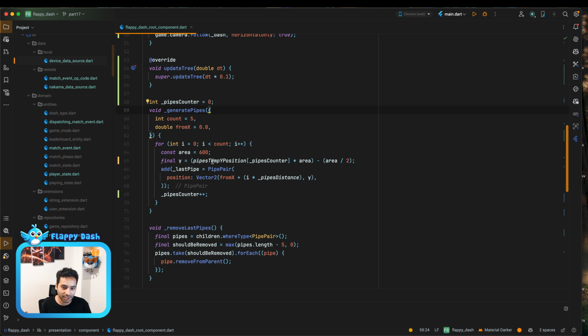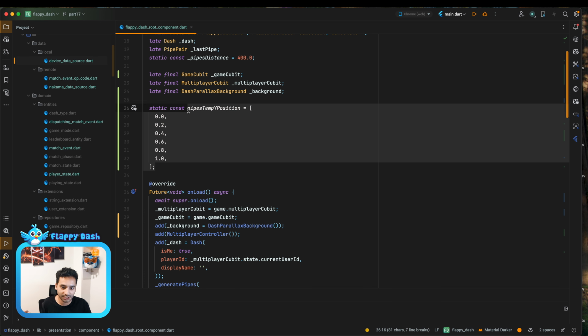And also we can just generate these pipe positions in the backend, so it is not hard coded in the client and everyone can see the same positions. And also when the game finishes, we can just show a screen to show the winner and who is the second place, who is the first place. I mean, this might be interesting, but I think it is enough for this series.